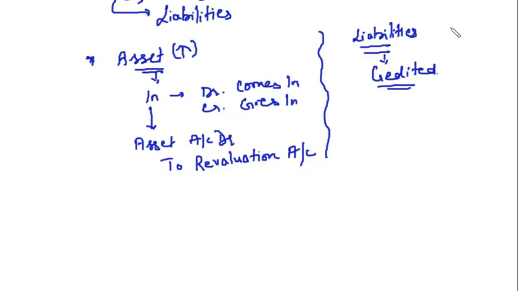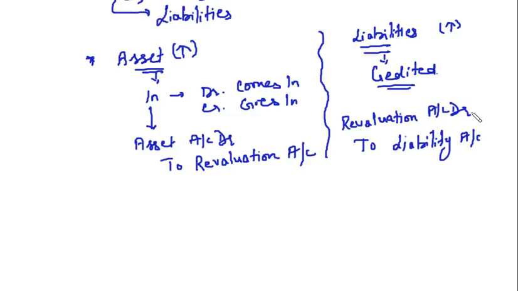Now, if there is an increase in the value of a liability, the liability will be credited. You will say, to liability. And which account will be debited? You will debit the revaluation account.